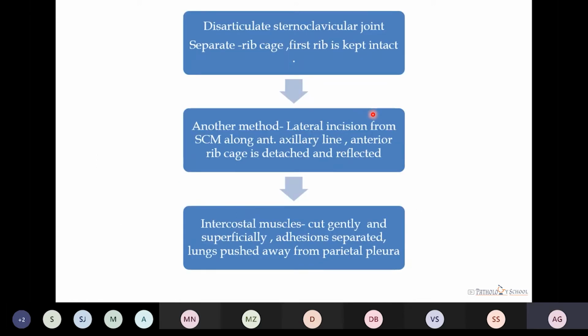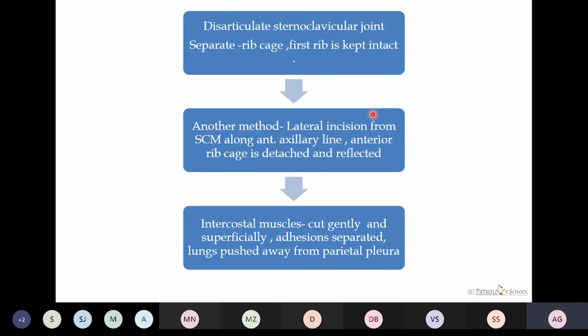Now to open the chest cavity, we disarticulate the sternoclavicular joint and then separate the rib cage by cutting through the costochondral junction, costochondral cartilage. First rib is kept intact initially. Another method is to take a lateral incision from the sternocleidomastoid muscle along the anterior axillary line. Then the anterior rib cage is detached and reflected.